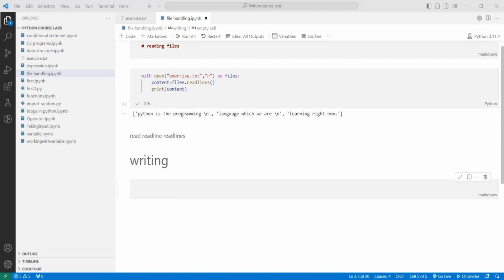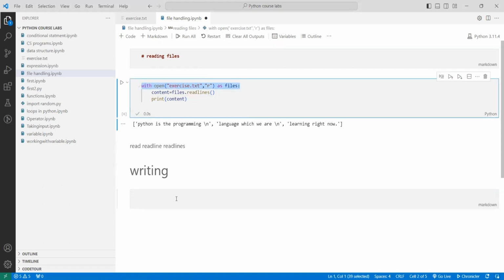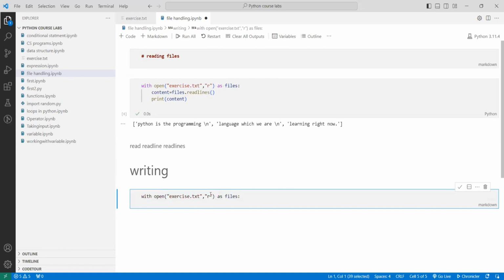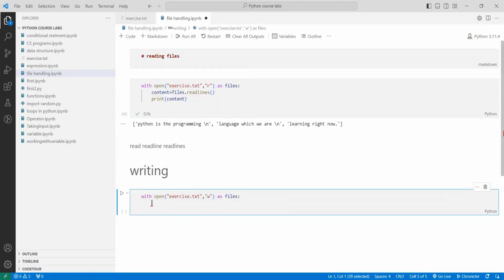To write, I will use the same command which I have used over here, but in this case, I'm not going to read, so I will use w. This should be a code cell, so let's change it. So with open, in write mode, as the write file.